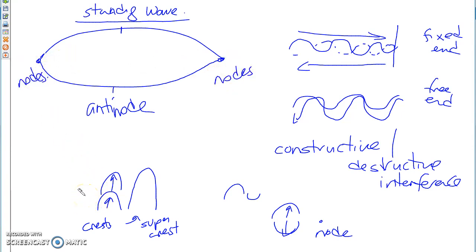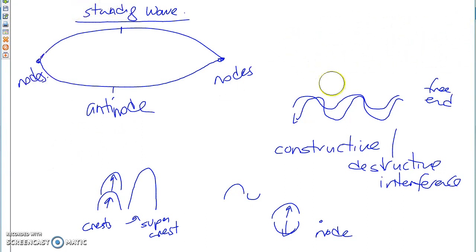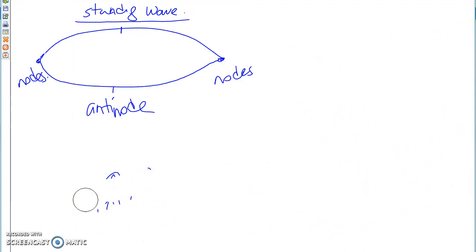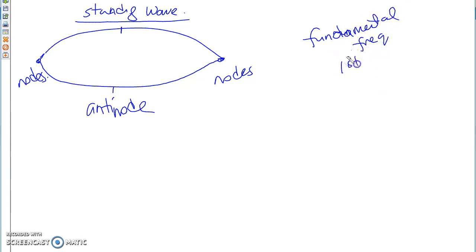Now this is both for strings, open air columns, and closed air columns. Let's see if we can try to fit all of those in this one video. We'll try our best. When we take a string of a particular length and start sending interference patterns through, our pulses are continuously going back and forth. The lowest frequency at which this standing wave pattern is formed is known as the fundamental frequency. Another name for it is the first harmonic.